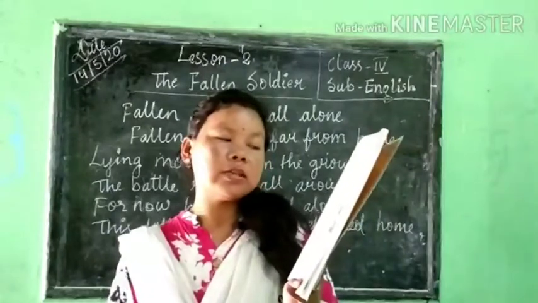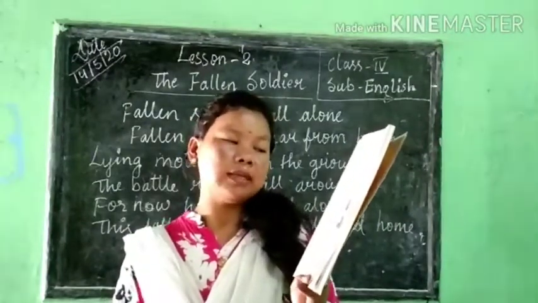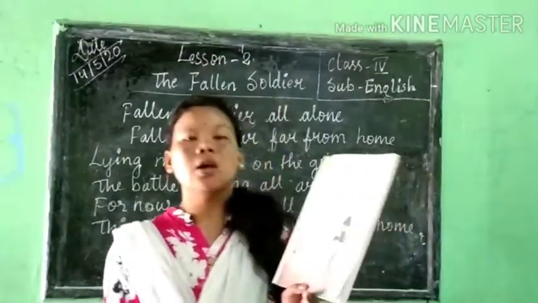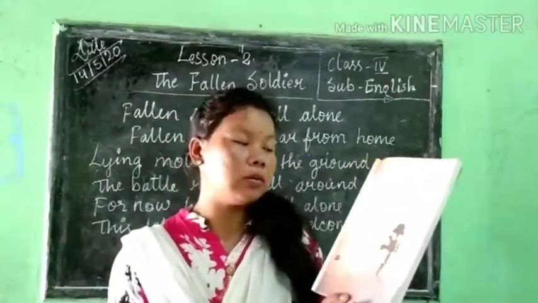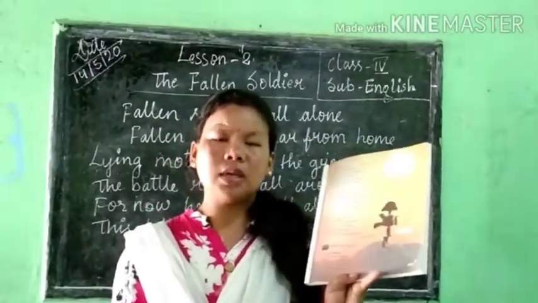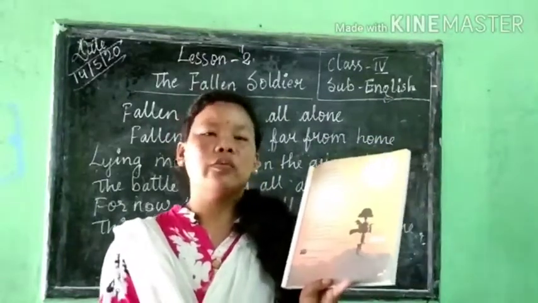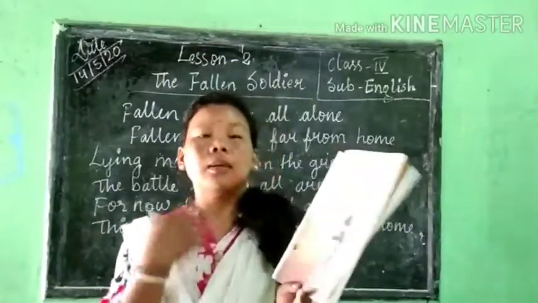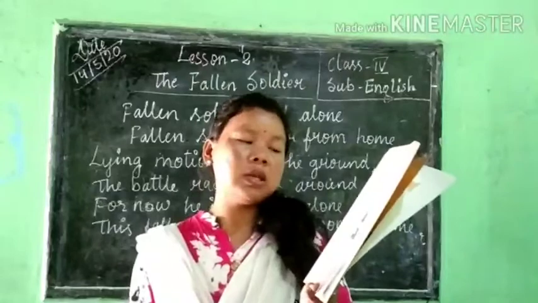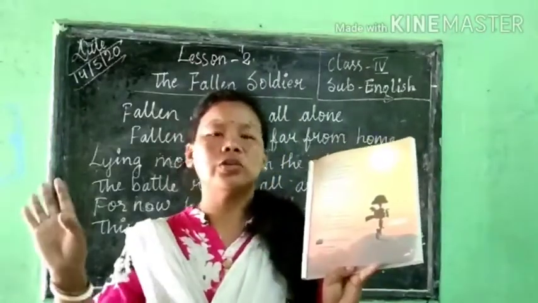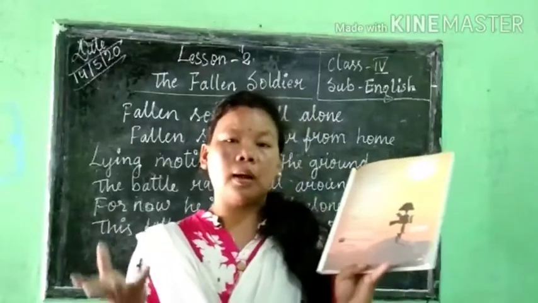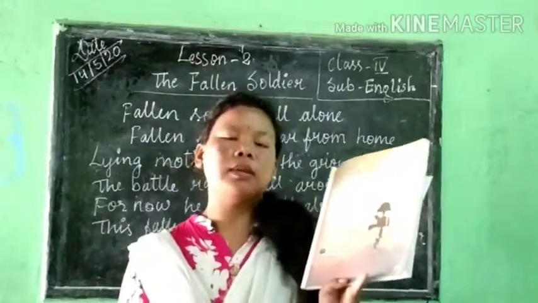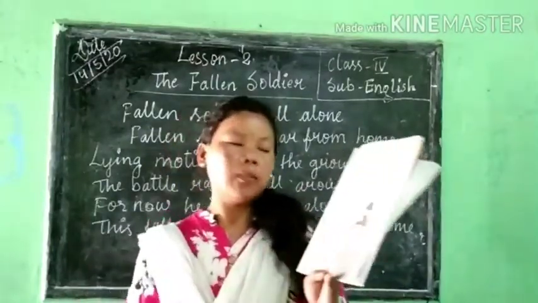The third stanza: fallen soldier all alone, fallen soldier far from home. Now breathing's just a waste of breath and lying's just a waste of death, as he searches for a new address, a brand new home free of loneliness. So the one who is fallen on the ground is breathing, but he is about to die. His breathing is just a waste. He is just lying on the ground, going to die. That's why his breath is a waste, because he is searching for a new address, going to another place, a brand new place, and he will get there. There will be no more loneliness in the new address. That's what the poet is telling.